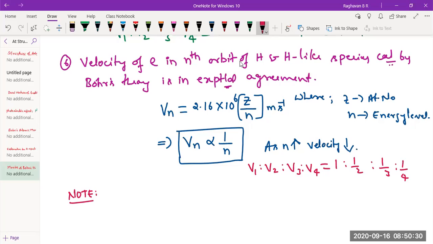Excuse me, sir. Does that mean the maximum velocity of an electron is in the first energy level? Exactly. Correct.